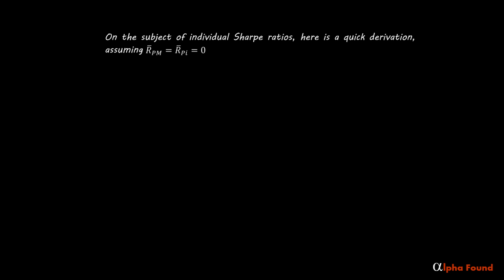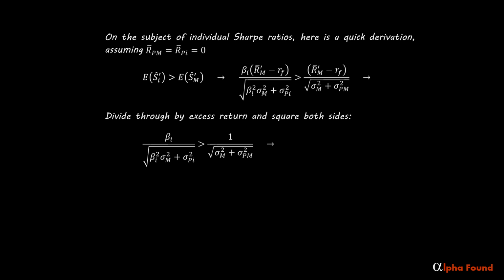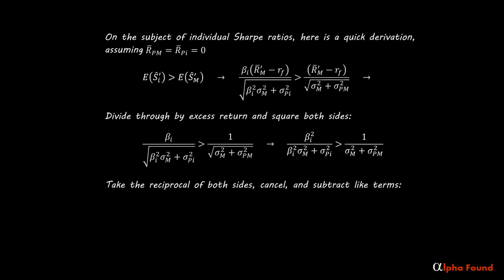On the subject of individual Sharpe ratios, here is a quick derivation assuming the average perturbations are 0. Divide through by excess return and square both sides. Take the reciprocal of both sides, cancel, and subtract like terms.